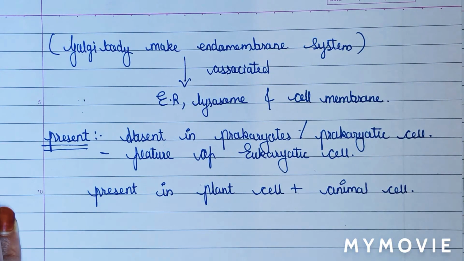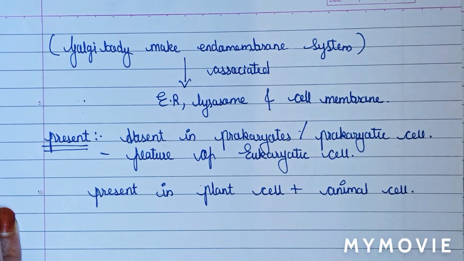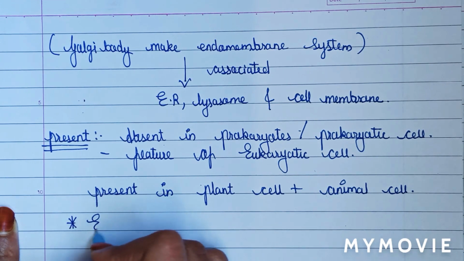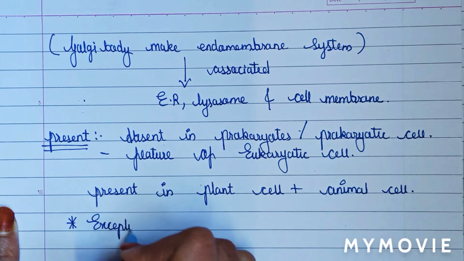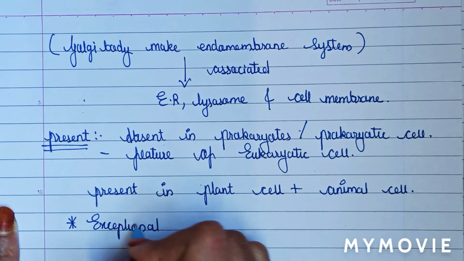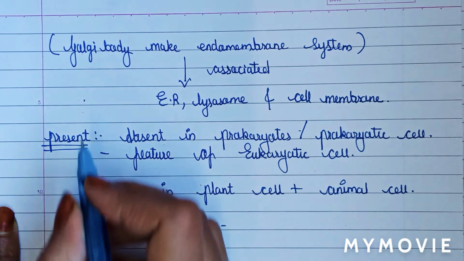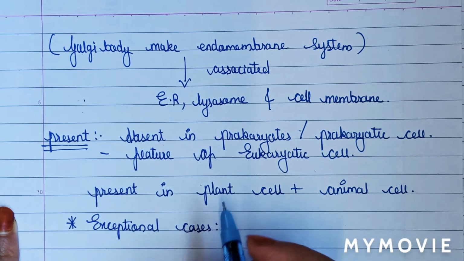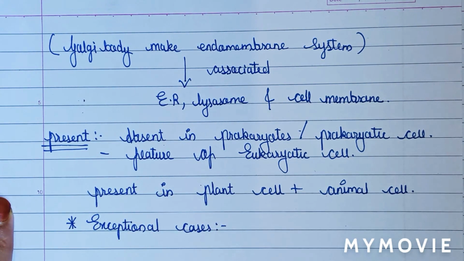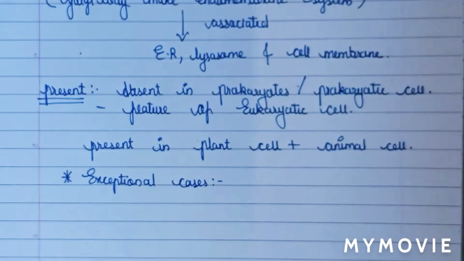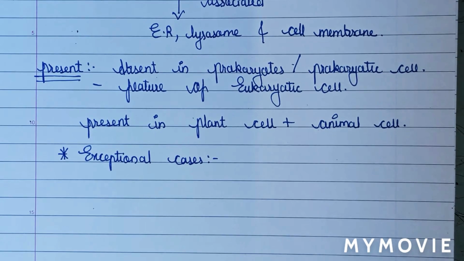But there are some exceptions where the Golgi body in eukaryotes is not present. Exceptional cases: where the Golgi complex or the Golgi body is not present, we will see what the exceptional cases are.